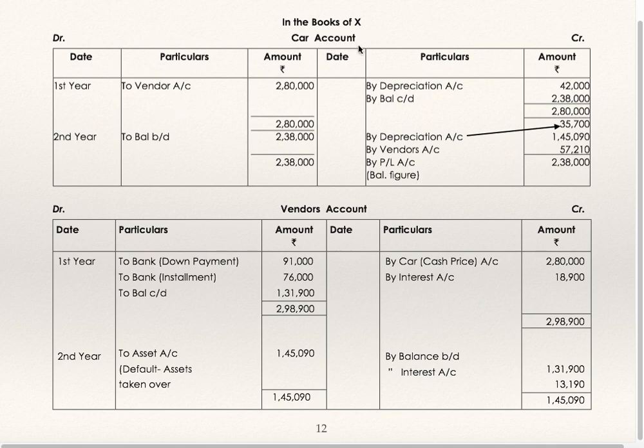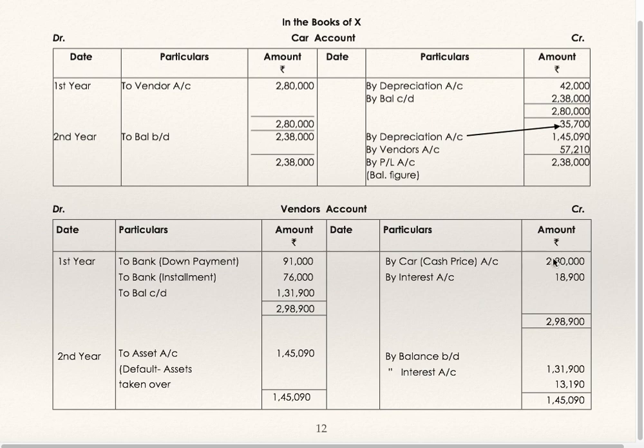In the books of X, car account: he has purchased car, account debit to vendor. First year to vendor 2,80,000. Vendor's account by cash. By car 2,80,000. This is cash price. By depreciation 42,000. Balance carried down. Second year balance brought down, by depreciation 35,700. This is the depreciation. Now go to vendor's account.